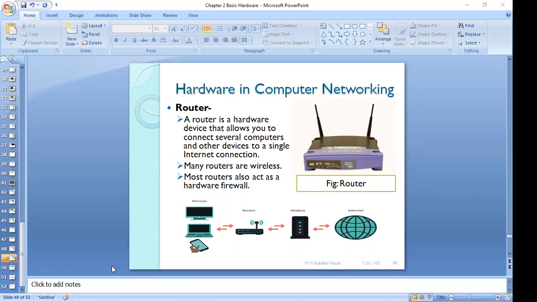So this is the advanced thing I'm talking about. In your networking course, you're going to learn about this thing. You're going to get much more explanation about this router. But whatever I'm going to show you is the very fundamental thing. I think that's all about this router.